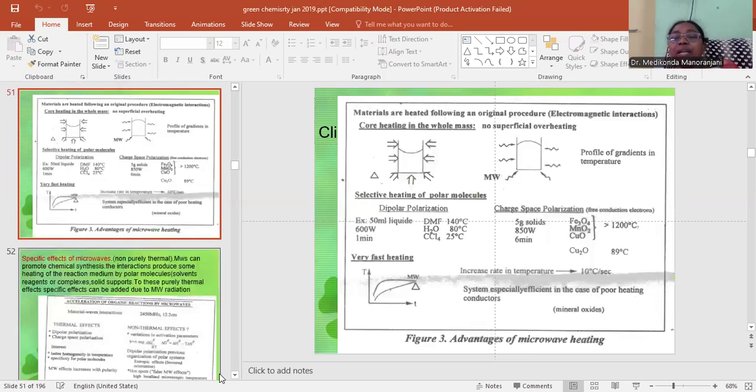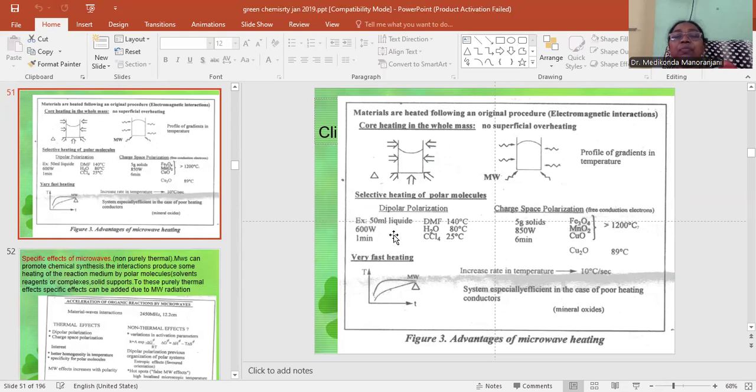Now, let us see the advantages of microwave heating in the form of a picture. The materials are heated following an original procedure. In the case of classical heating, you can see that the heating is only superficial, that is, around the periphery. In the case of microwave, we can see the radiation penetrates into the walls of the container. Then in the case of selective heating of polar molecules, the mechanism of heating is called dipolar polarization. In the case of solids, it is called charge space polarization.